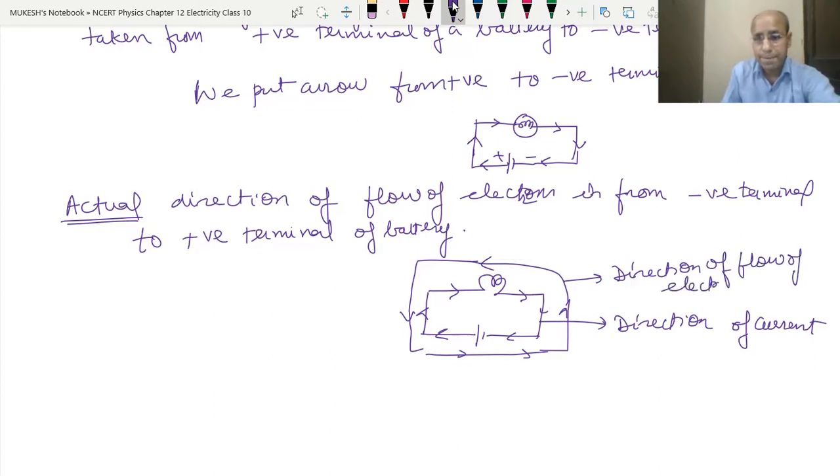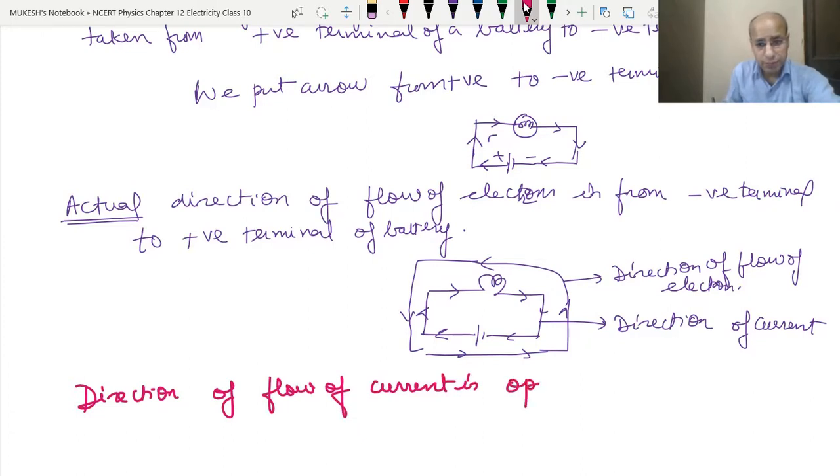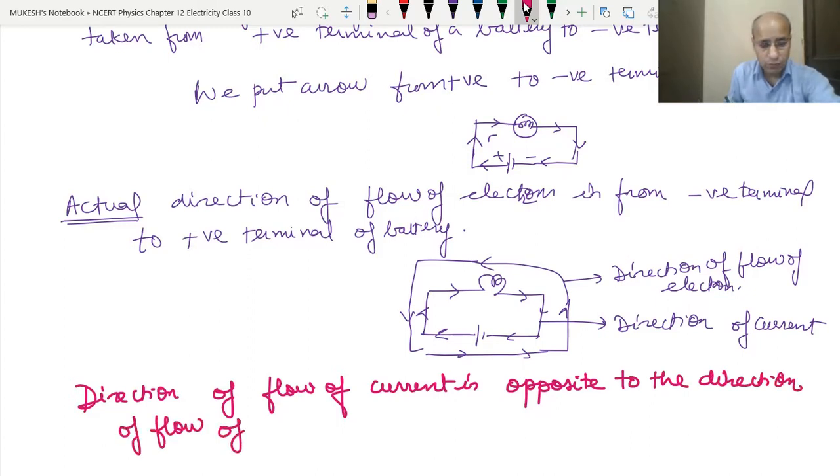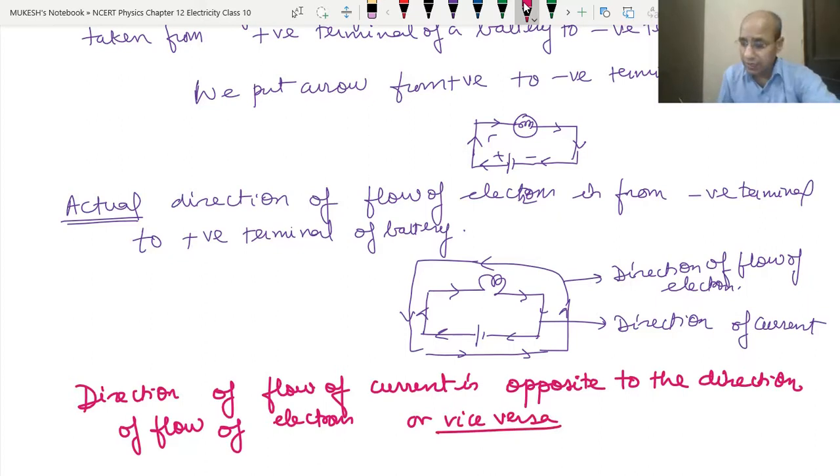Okay, that means we can say that the direction of flow of current is opposite to the direction of flow of electrons, or vice versa. Okay, that means we can also say that the direction of flow of electrons is opposite to the direction of flow of current.